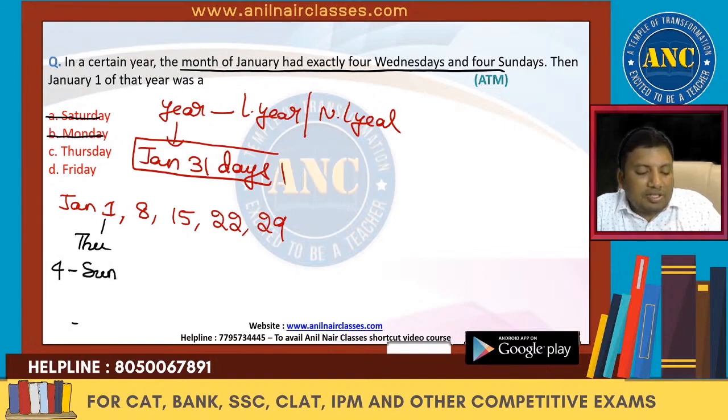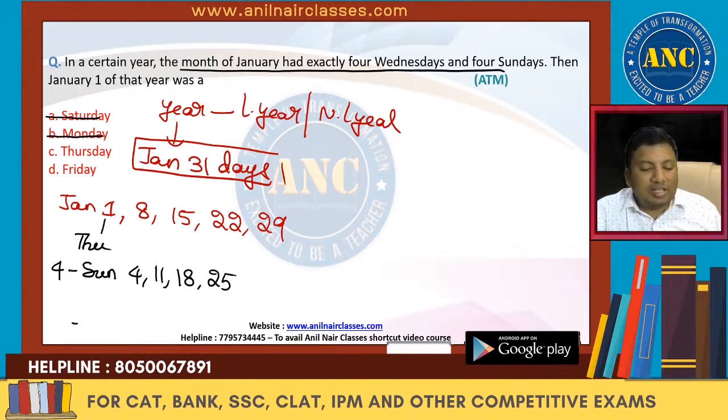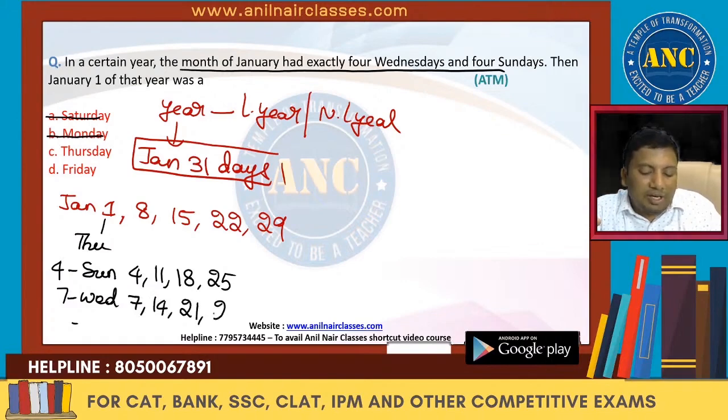If 4th is Sunday, 11th, 18th, 25th are Sunday. 4 Sundays I got. 5th will be Monday, 6th Tuesday, 7th Wednesday. 7th, 14th, 21st, 28th are Wednesday. So it is again 4 Wednesdays and 4 Sundays. So my assumption is right.